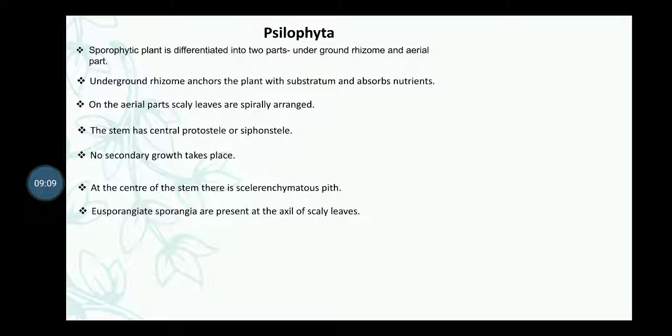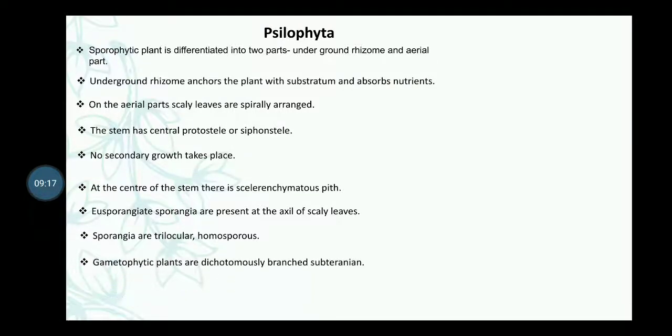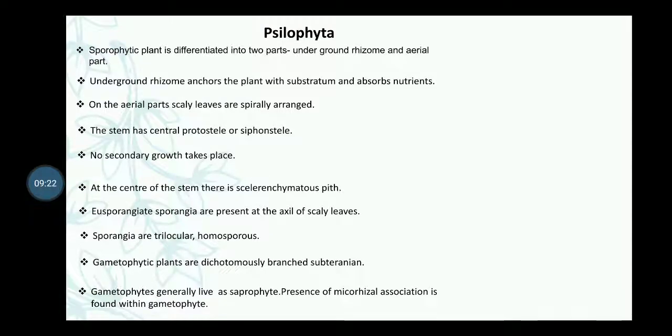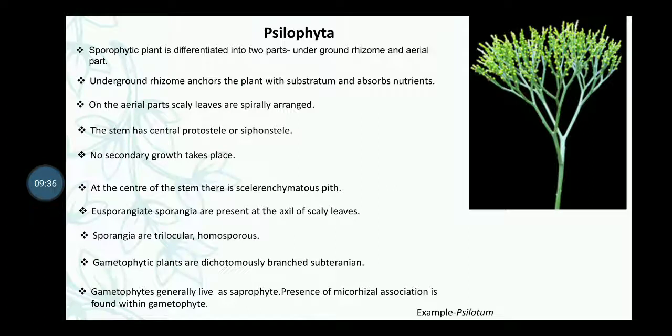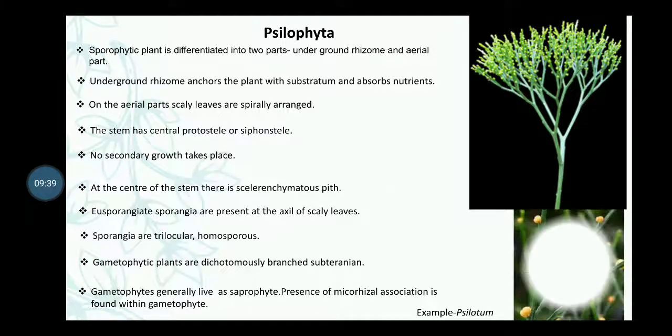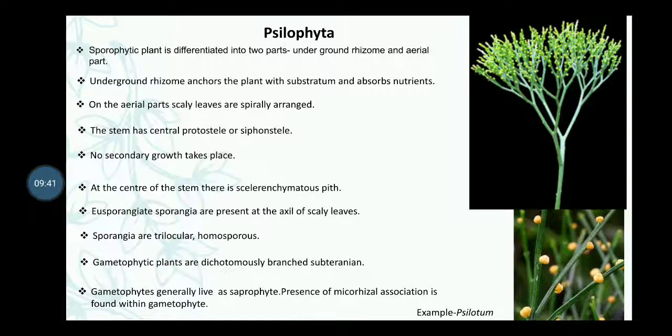Sporangia development is eusporangiate type, and the sporangia are trilocular and homosporous, and the gametophytic plants are dichotomously branched and subterranean. Gametophytes generally live as saprophytes. Presence of mycorrhizal association is found within the gametophyte. Example: Xylotum. That is a morphological view of Xylotum, and that is the trilocular sporangia on the aerial parts of Xylotum.